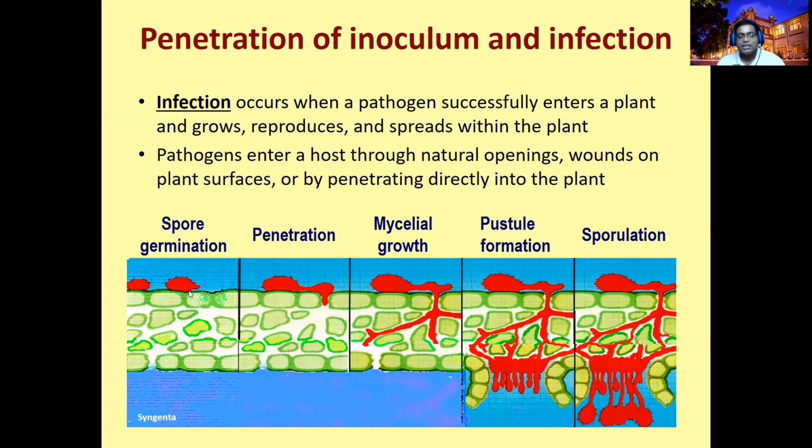Once it has stuck, the spores start to germinate, producing an initial tube we call a germination tube, or germ tube. The end of the germ tube is very delicate and very sharp. We call that the penetration peg. Right? Penetration peg. The pathogen germ tube is produced.